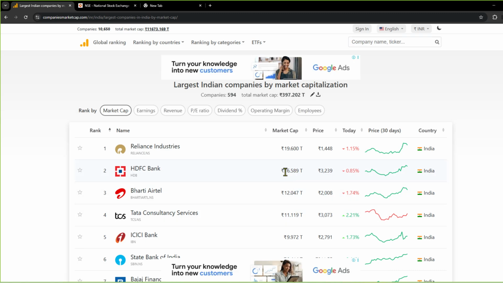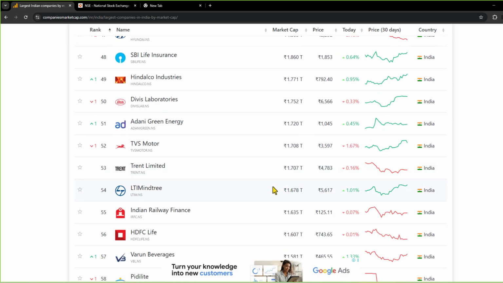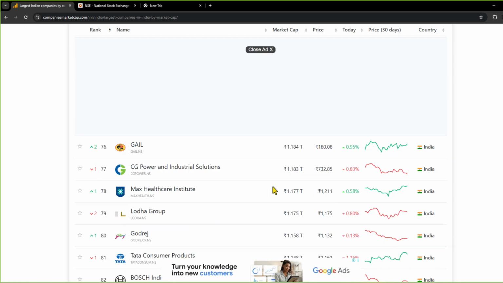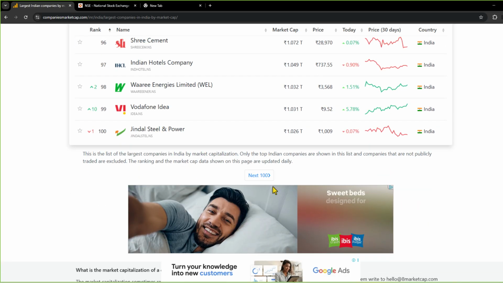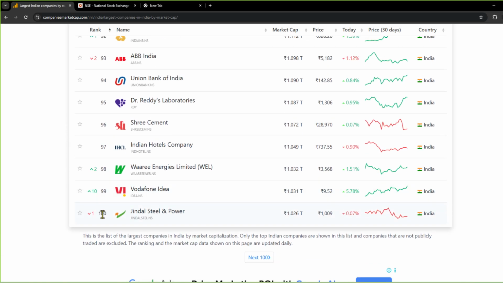So what SEBI has said is, when sorted according to market capitalization, the first 100, rank 1 till rank 100, are large cap companies.